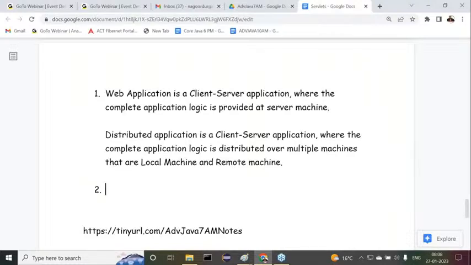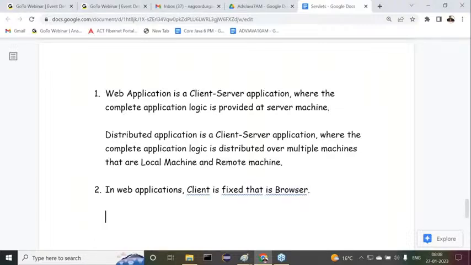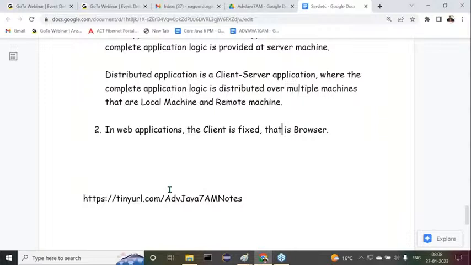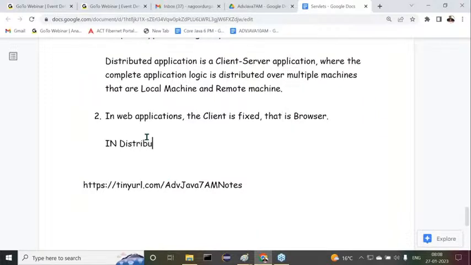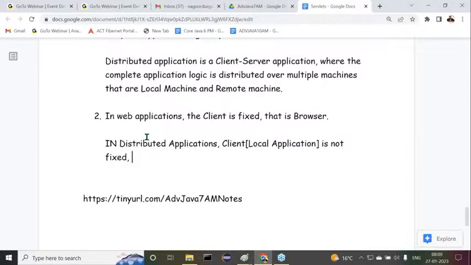Next, point number 2. All of you observe carefully. In web applications, the client is fixed. That is the browser. But in distributed applications, whenever I take this client, we can understand it as the local application. Up to now, I'm giving clarity there. Client is a local application. Then what is this client here? Client is not fixed.